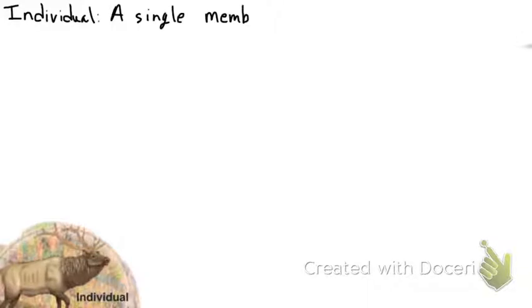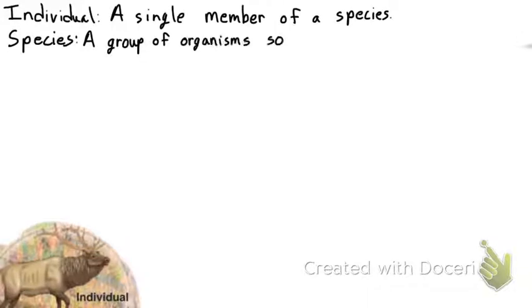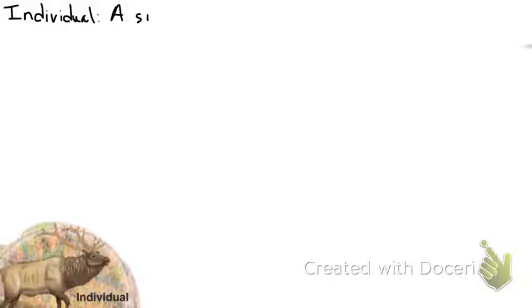All right, first thing we're going to talk about is an individual. It is a single member of a species. And what you ought to know is that these notes are going to be a hierarchy. So we're going to start with individual and then go to the next highest level, then the next highest level, and you'll see the scope get bigger and bigger as we add more and more things into our hierarchy. So an individual is the first part of our hierarchy. It's the smallest member of an ecological system that we'll talk about.